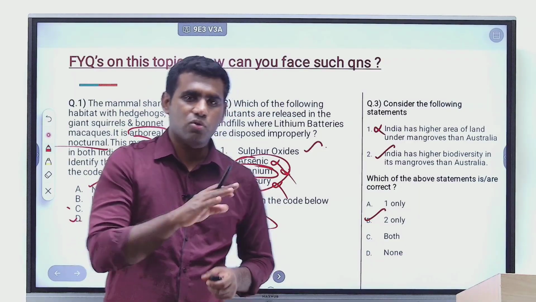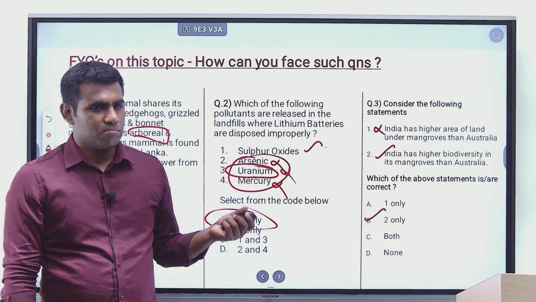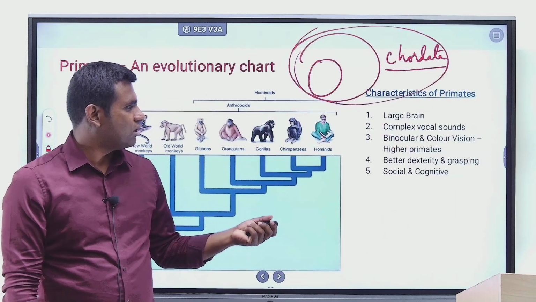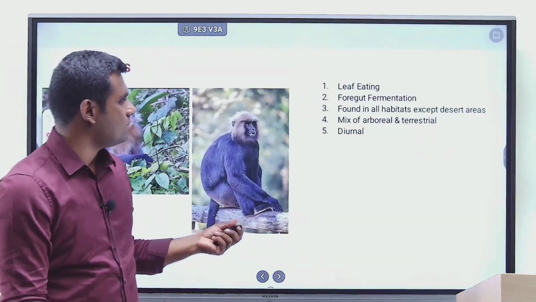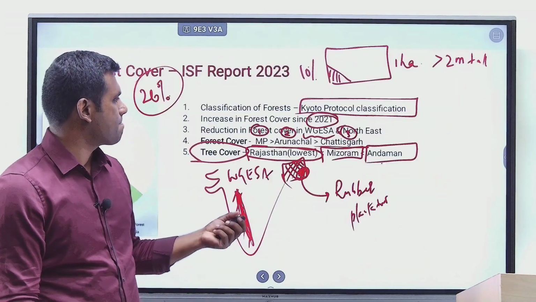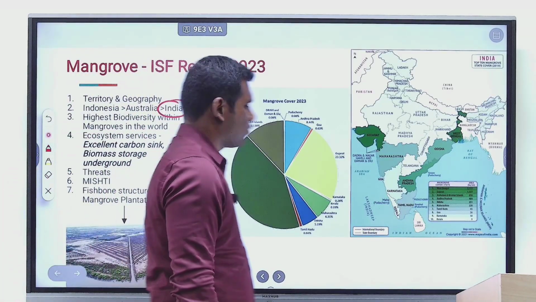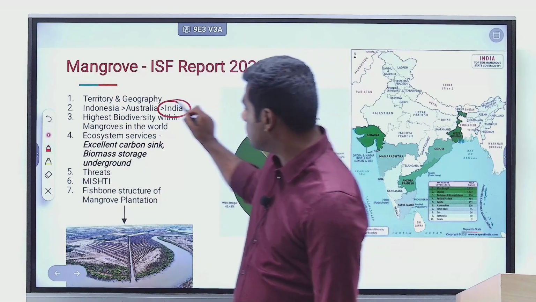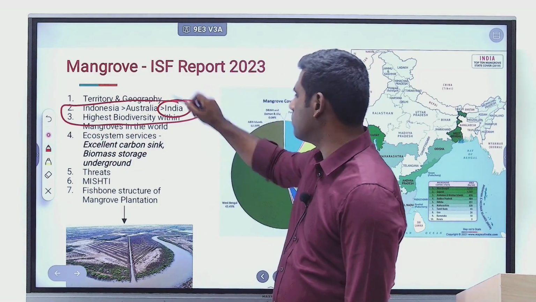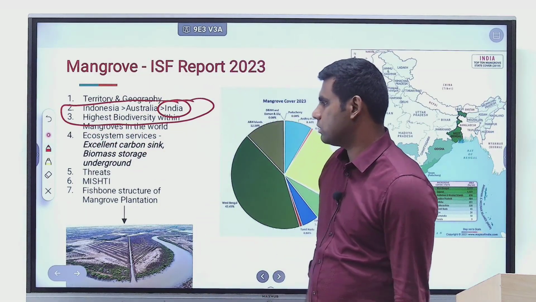It is better to go through the report, so do it at your own initiative. This is important data which is really exam worthy.